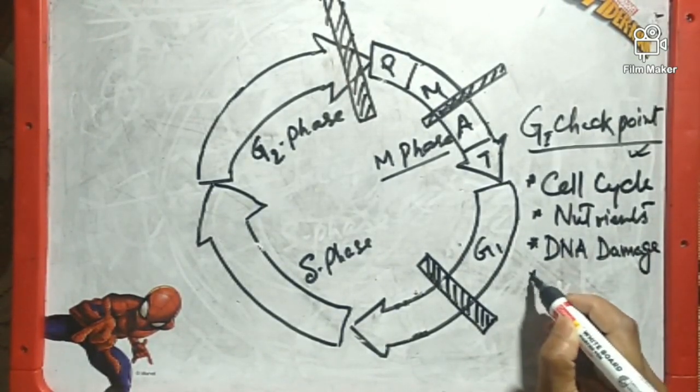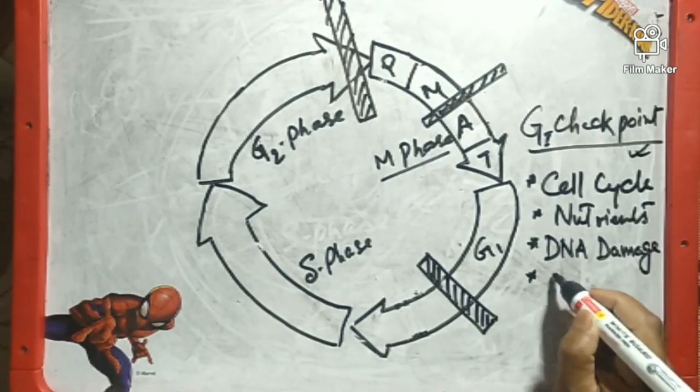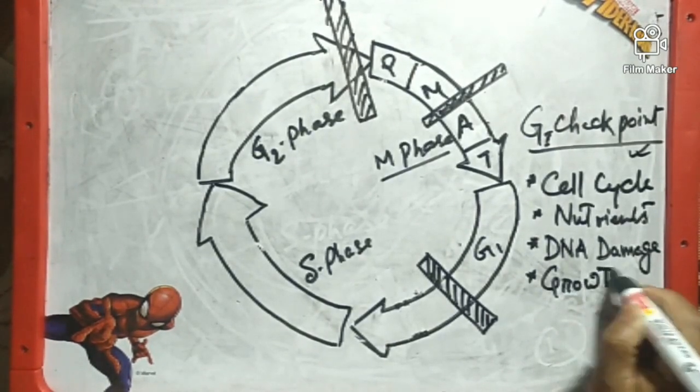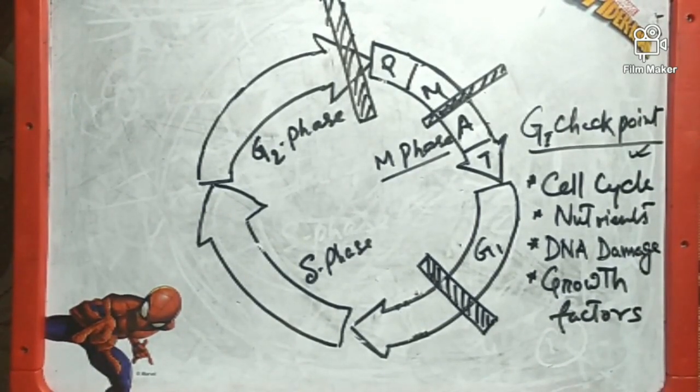So it will be checked in this checkpoint. And next it will check for growth factors that are needed for the cell to grow.